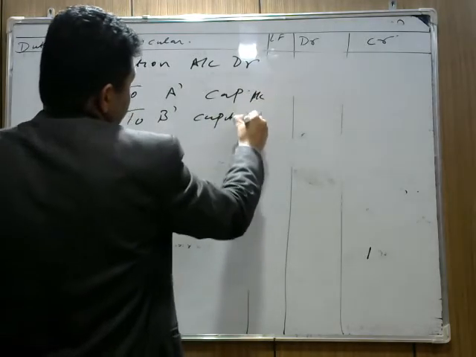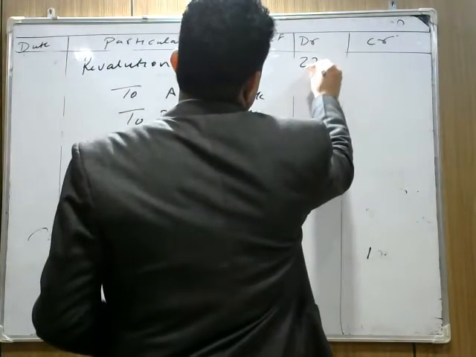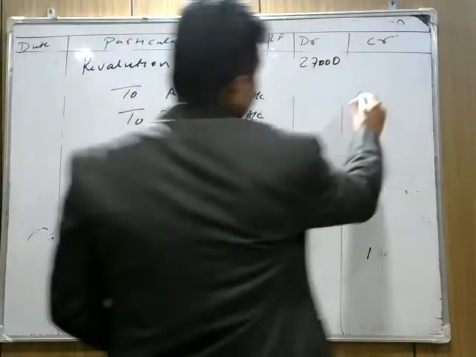This revaluation profit, how much is the revaluation profit? 35,000 is an increase in the value on the credit side of revaluation account, and 8,000 is a decrease in value. So if we subtract 35 minus 8, it's coming 27,000. Divide this 27,000 in their old ratio of 2:1. It's coming 18,000 and 9,000.